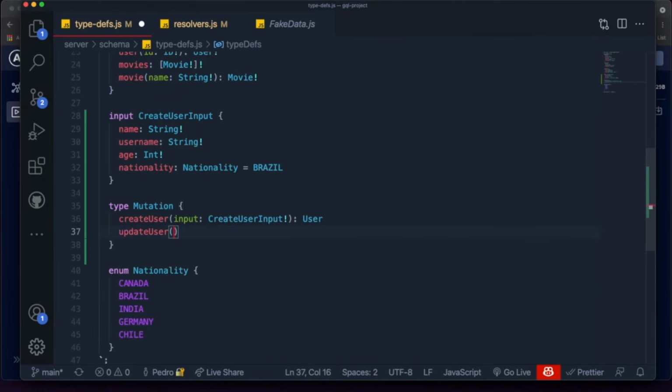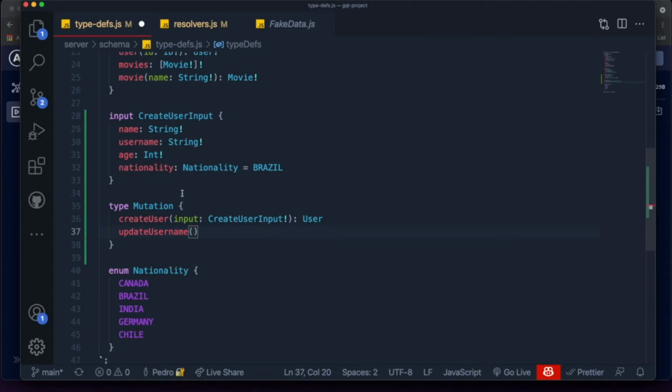Let's instead of being update user, because should we do update user? Actually, let's not do update user. Let's just do update username, something like this. So we just want to get a new username and update that user's username.